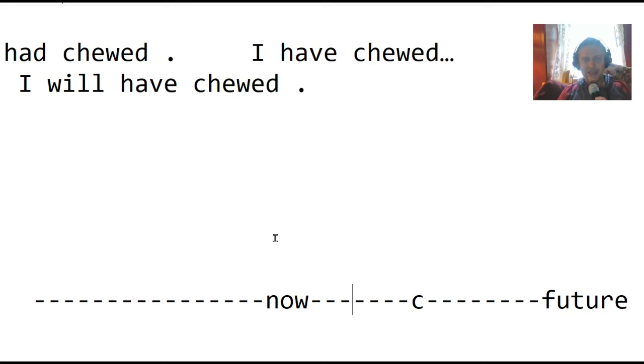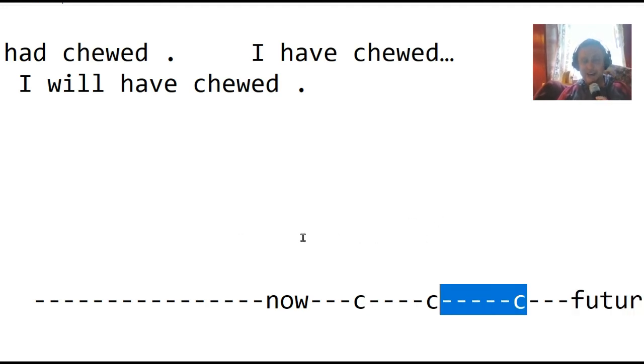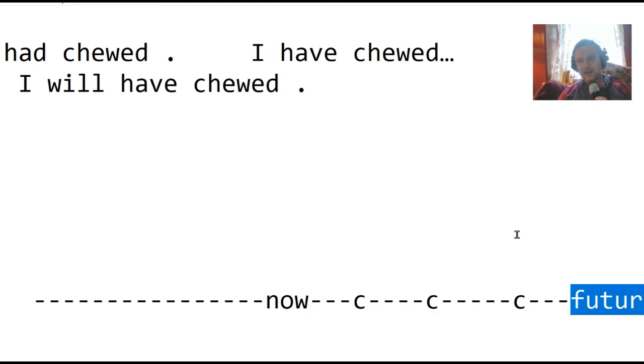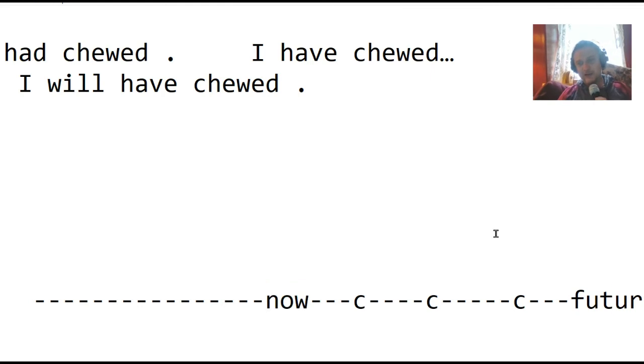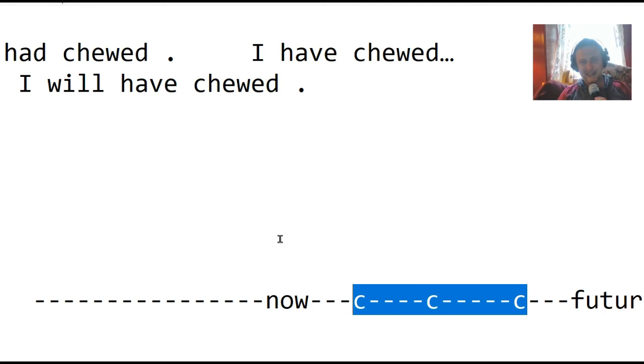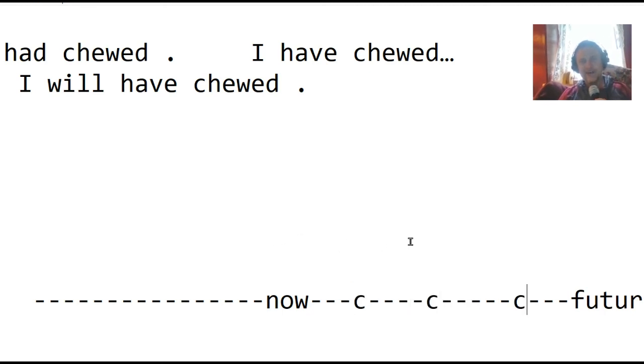Now maybe it will be sooner, maybe it will be later, but it will be sometime between now and our future, whoever we are in the future. Sometime between now and our future, in the future also, but not the future that I'm speaking about. The future I'm speaking about will happen after the chewing, but the chewing will also happen in the future. So between now and a future, which I'm talking about, between now and that future, in another future between that, chewing will happen. I will have chewed.